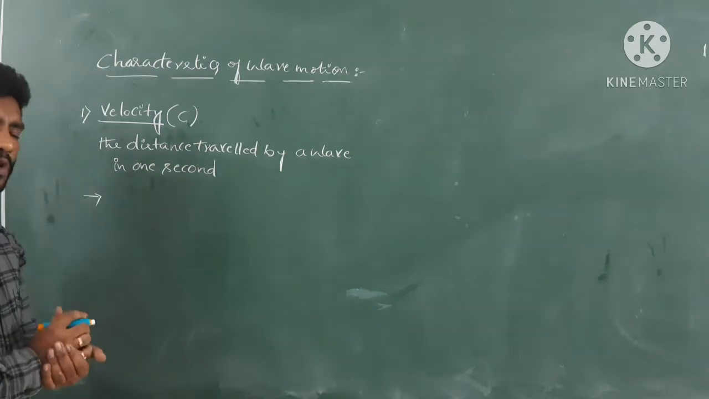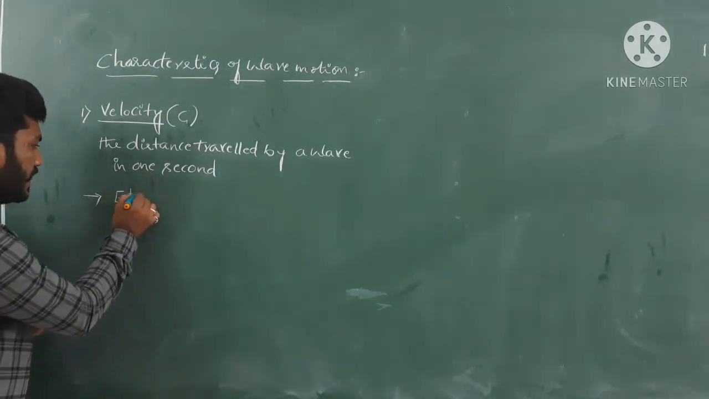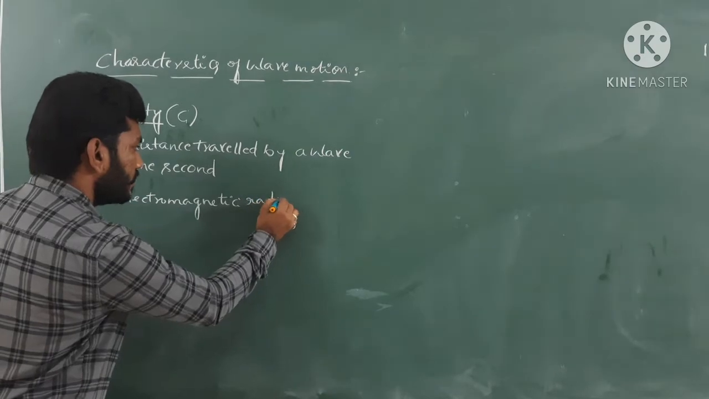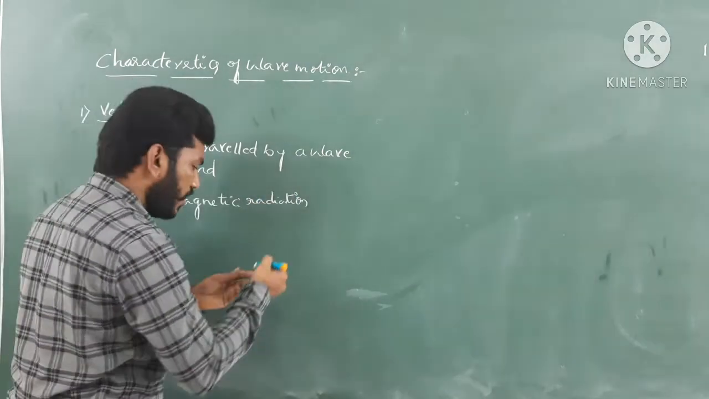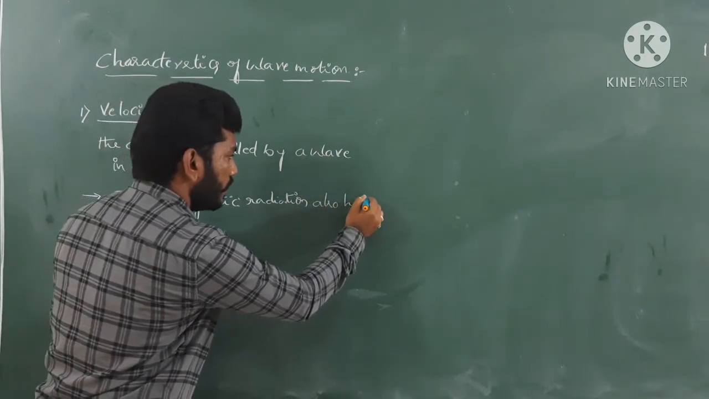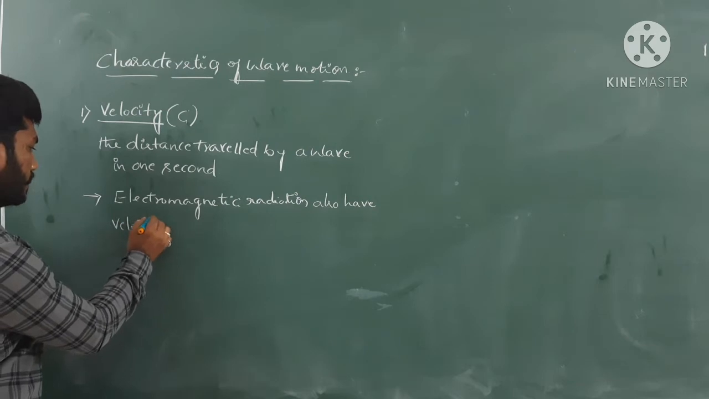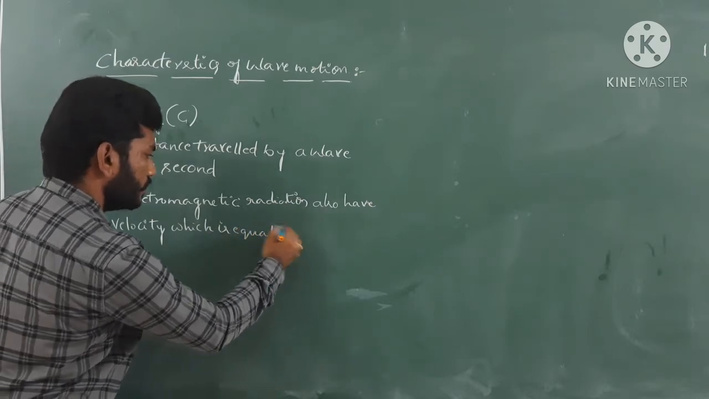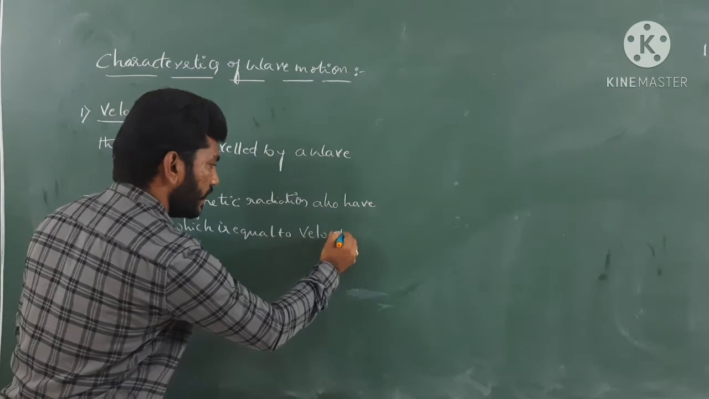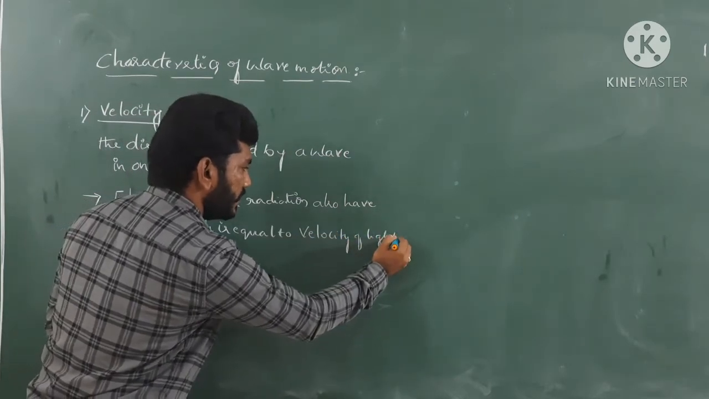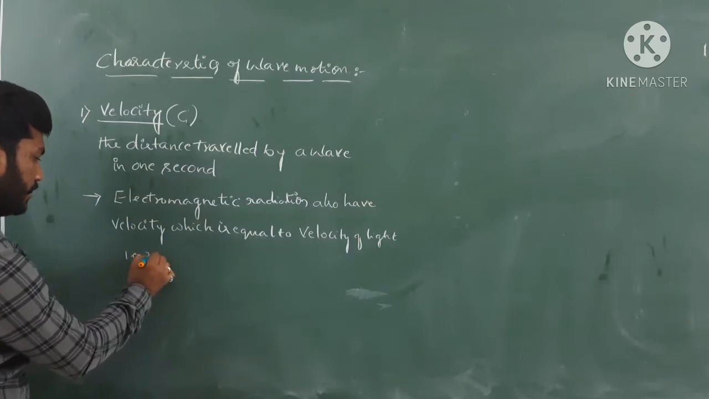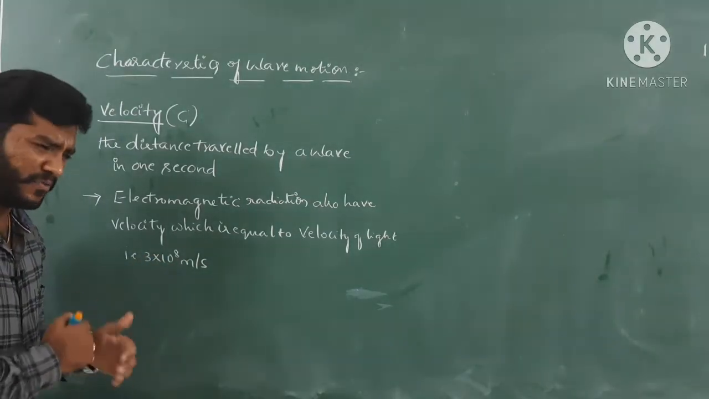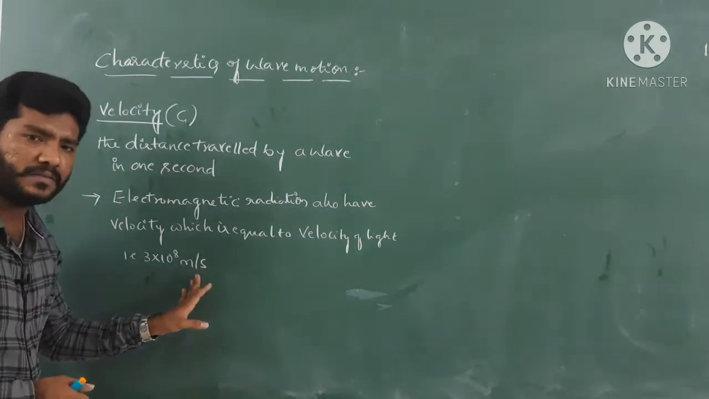We also have to know one more thing, as I told you before, that electromagnetic radiation also has a velocity equal to the velocity of light, that is 3 into 10 to the power of 8 meter per second, or if you want to convert into centimeter, 3 into 10 to the power of 10 centimeter per second.